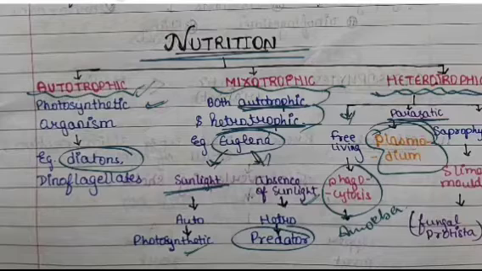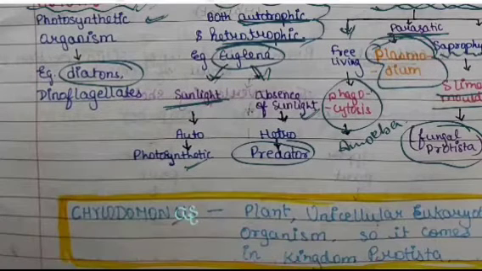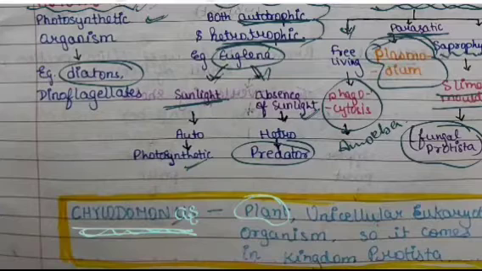It can also be saprophytic in case of slime molds, also known as fungal protista. Now one important note given here is about chlamydomonas. It was first placed in the kingdom Plantae, but then it was classified as a unicellular eukaryotic organism, so it comes under the kingdom Protista.